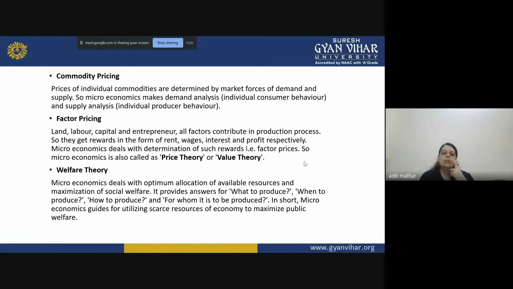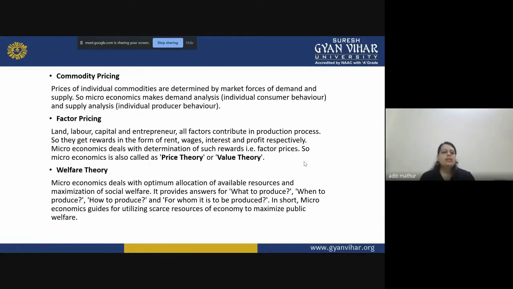So in short, if I want to sum up, microeconomics guides the utilization of scarce resources of the economy to maximize public welfare, right? So it helps the society understand what is the need in the market right now. So what you should produce, right? When to produce, what is the perfect time to produce your particular good or service, right?